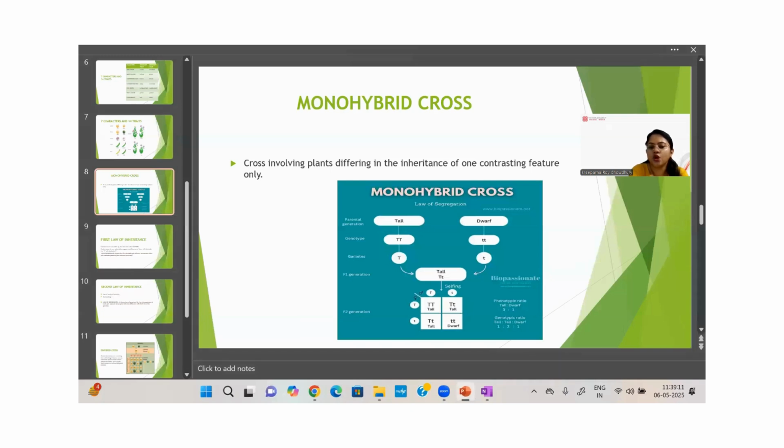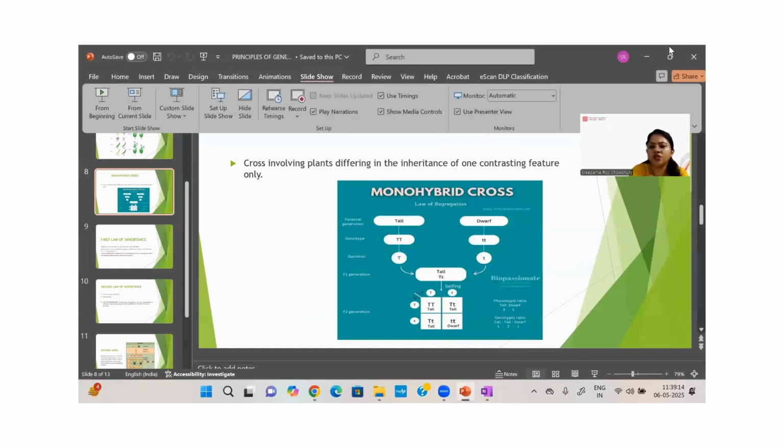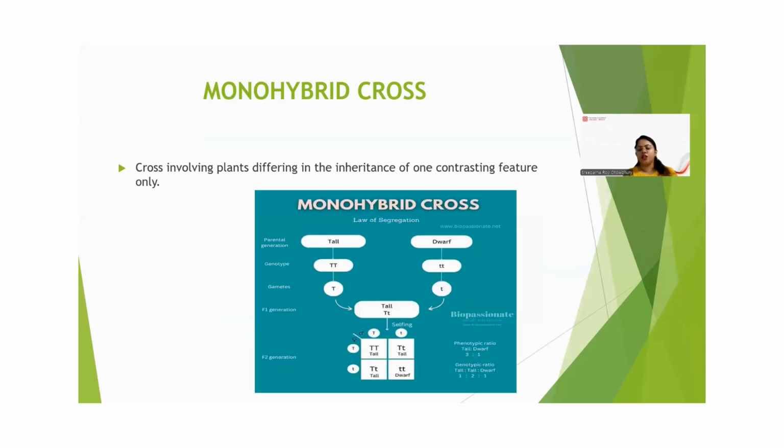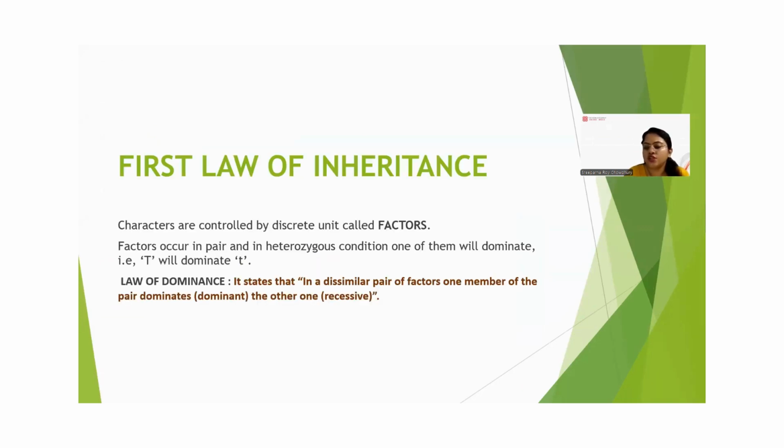So this is the cross Mendel proposed, which is known as monohybrid cross. So after monohybrid cross, we will get the first law of inheritance, and it is also known as first law of dominance. Actually, law of dominance, first law of inheritance and law of dominance, where we can see that characters are controlled by a unit, a discrete unit, and Mendel named this unit as factors. And factors occur in pairs.